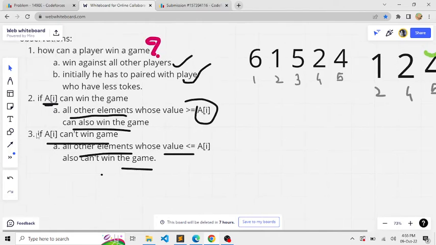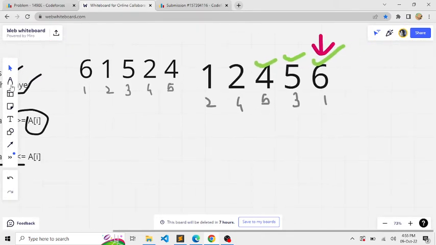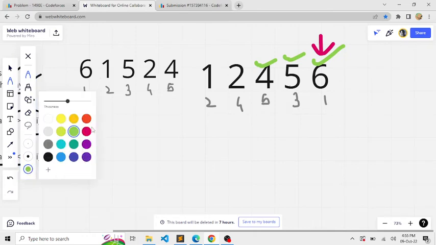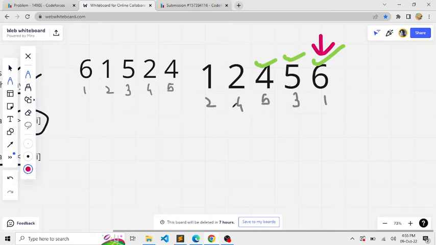And similarly for the last condition, that is, if Ai can't win the game, then all the other elements whose value is less than or equal to Ai also can't win the game. In this case, the elements were 2, or player 4, who was not able to win the game with the token value of 2. In the same way, player 2 had a token value less than the token value of 4, that is 1. So even 2 was not able to win the game.